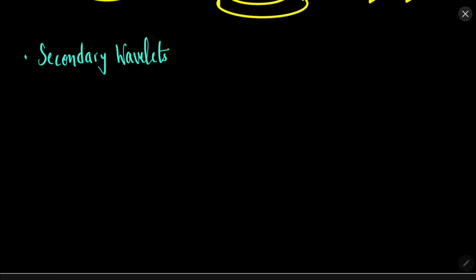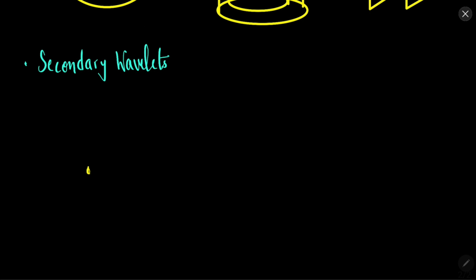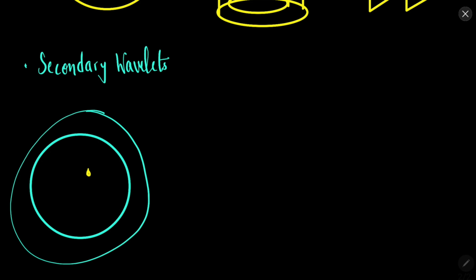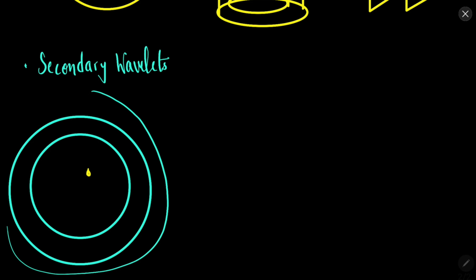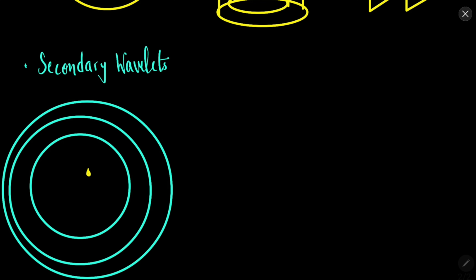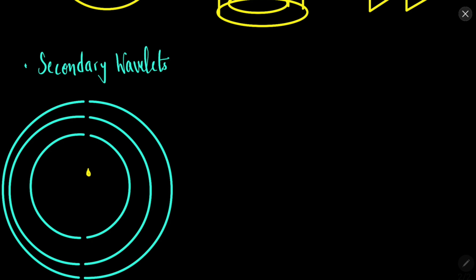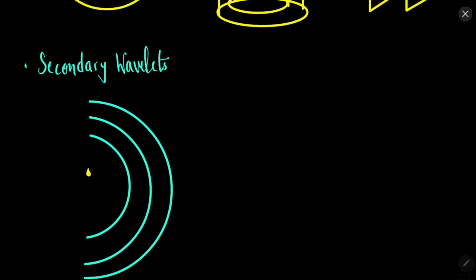So what is the meaning of these secondary wavelets? Let's say we have a point source. From this point source we have various wavefronts. Let's try to draw. Let's say this is a point source from which the light is coming out in all the directions.